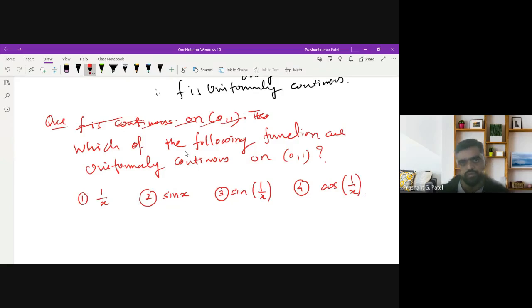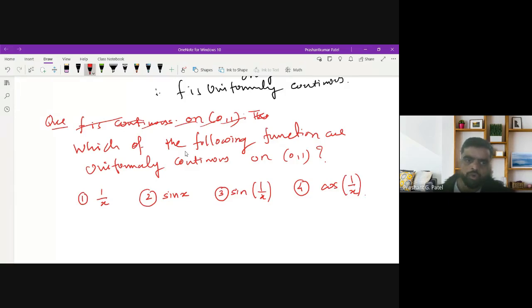So which of the following functions are uniformly continuous on this open interval (0, 1)? Any answer from you guys?